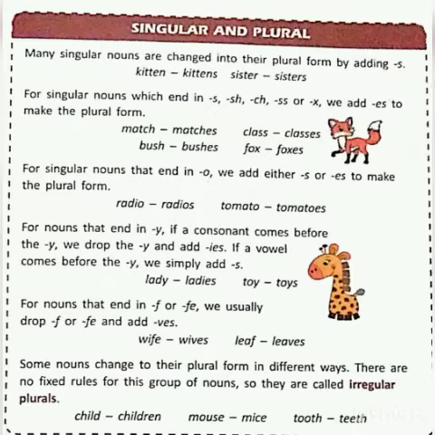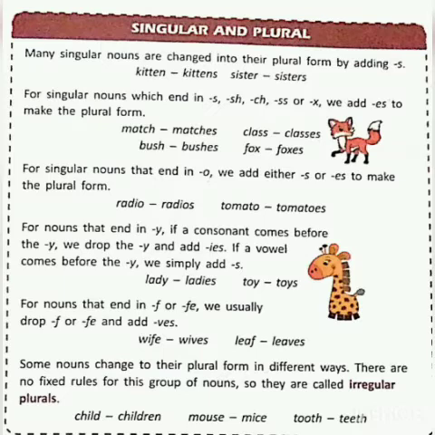For nouns that end in y, if a consonant comes before the y, we drop the y and add ies. If a vowel comes before the y, we simply add s. Now if the word is ending with the letter y and before the letter y there is a consonant, then we convert the y into ies. But if the word is ending with y and before y the letter is a vowel, the five vowels a, e, i, o, u, any letter is there, then we do not change the y into ies. Instead we simply add s there.